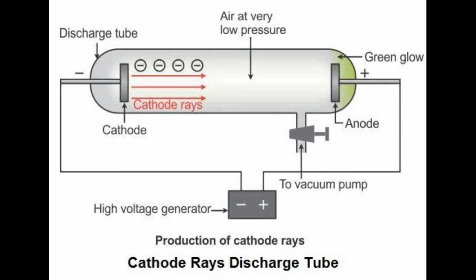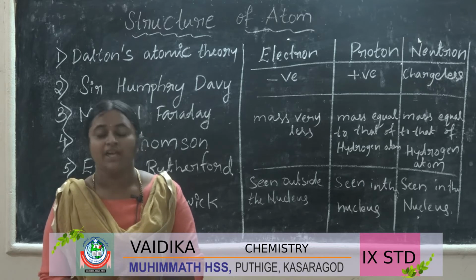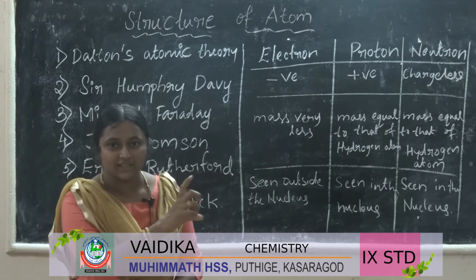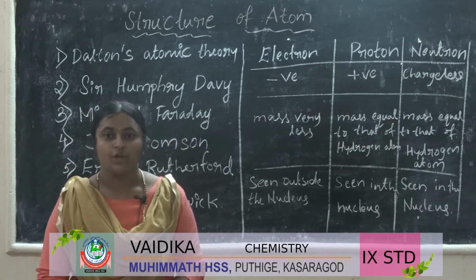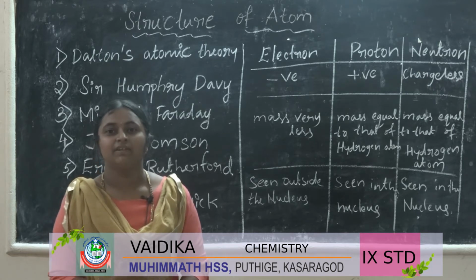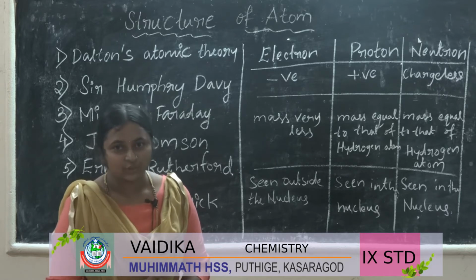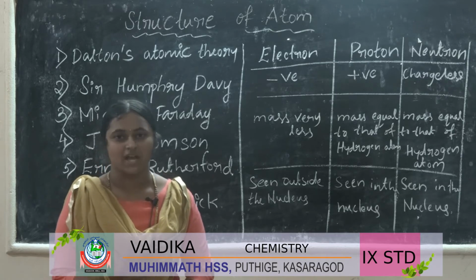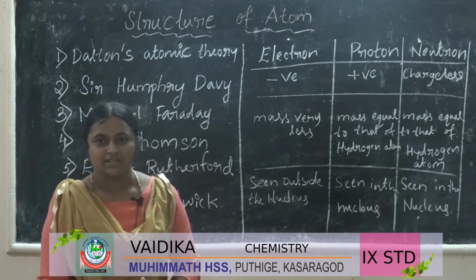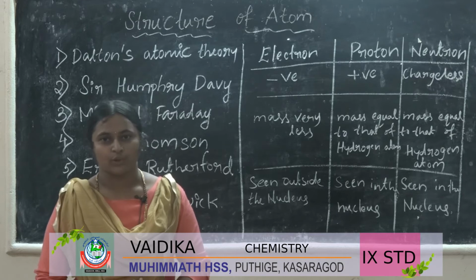He changed the gases inside the tube, such as hydrogen and helium. After that, he found that all the gases give these cathode rays, and all the cathode rays contain negatively charged particles, which he called electrons.